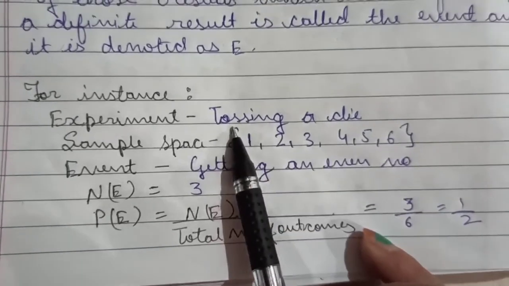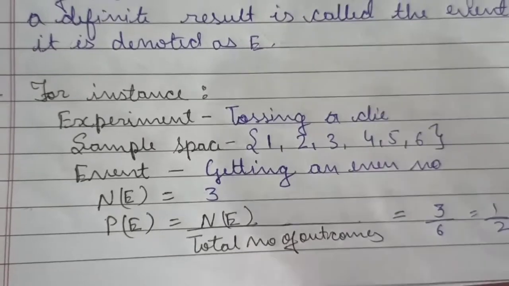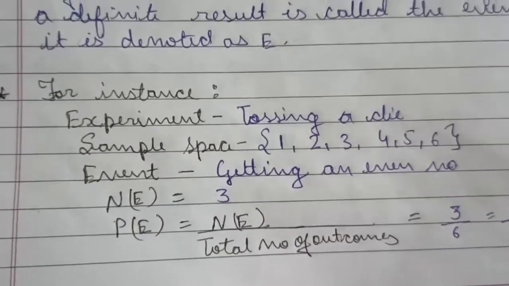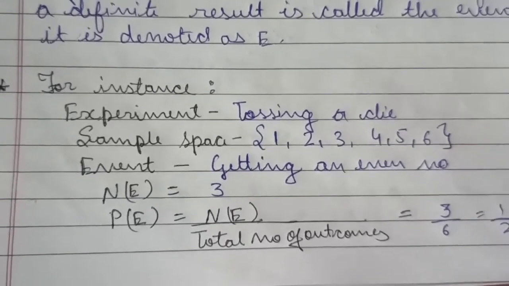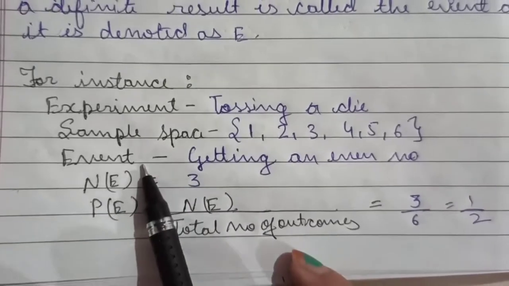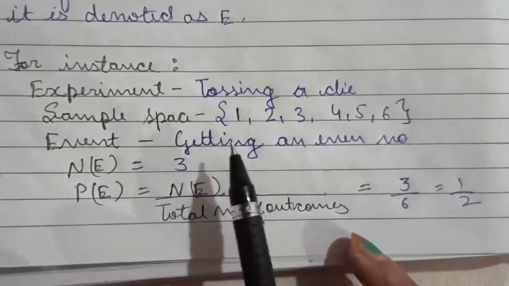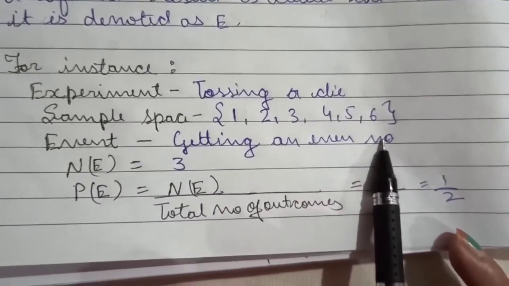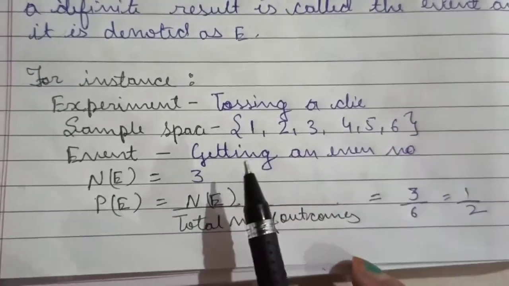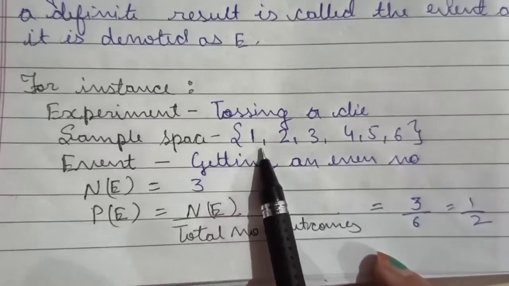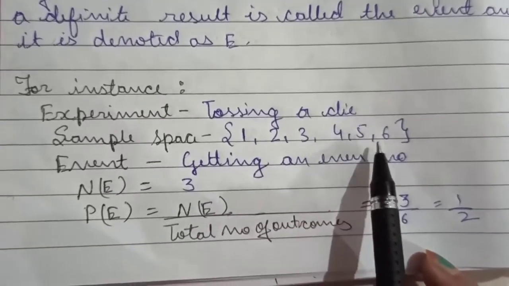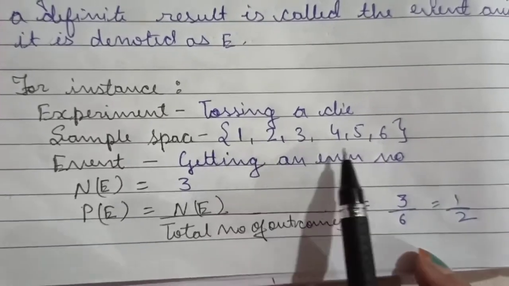Now, the experiment was tossing a die. Why is it an experiment? Because it includes all the possible outcomes of an activity. Now the event: let us assume that the event is getting an even number. We have to find the probability of getting an even number. How many even numbers do we have here? We have 2, 4 and 6, which means there are 3 even numbers.